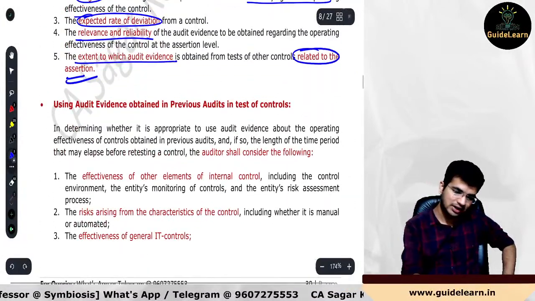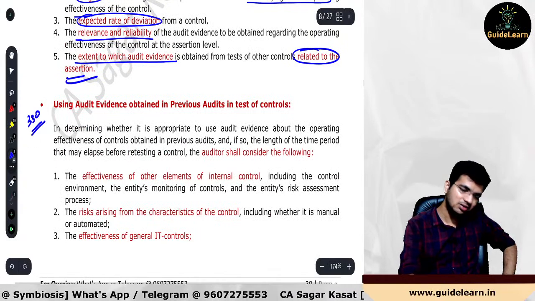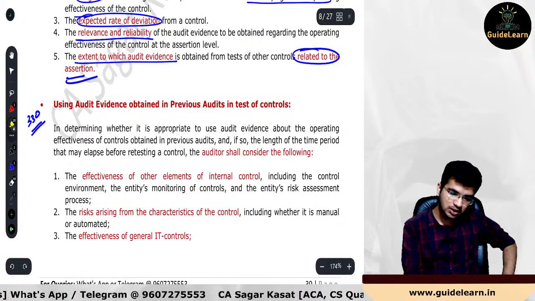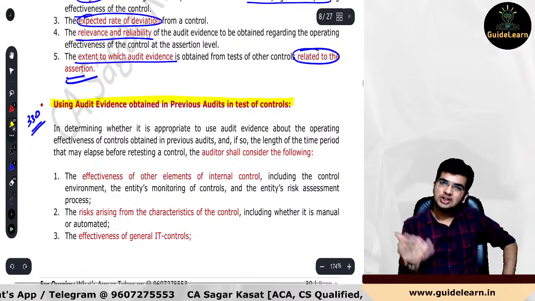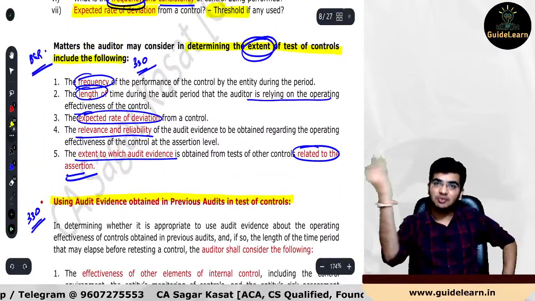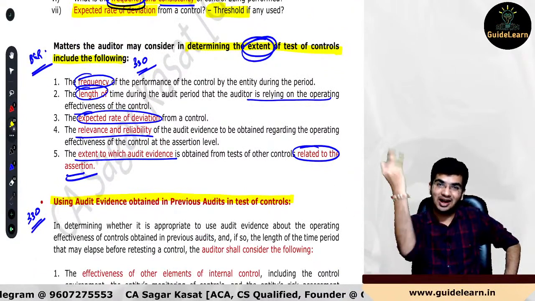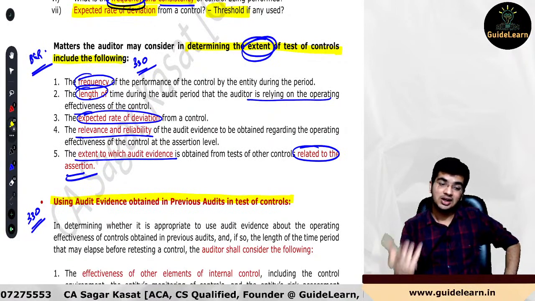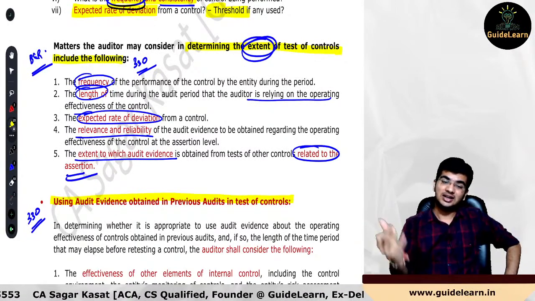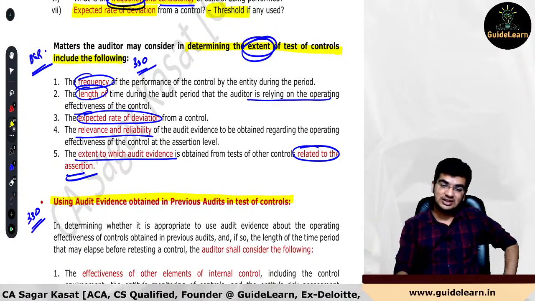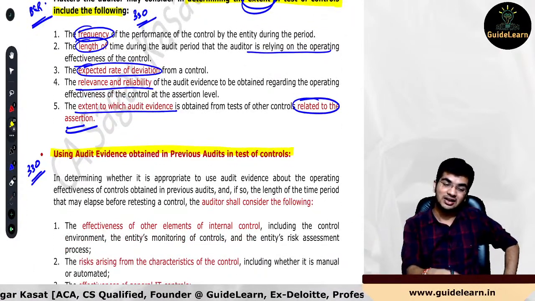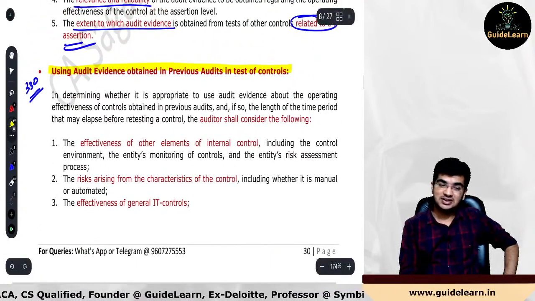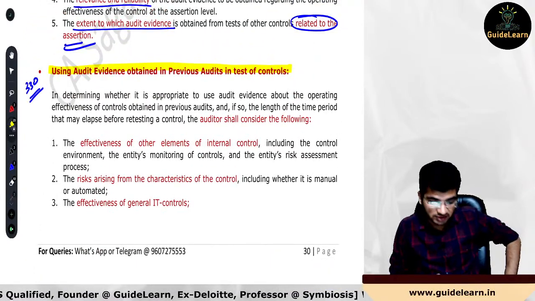The same point, next one is about the 330, again included in your curriculum and again applicable for the examination. Using the audit evidence, I have taught these particular points twice in chapter number 3 as well as while covering 330 separately in my last chapter of my notes, which I have added deliberately manually in my notes. Chapter number 14, I would say, that includes all the miscellaneous standards, and I have covered 330 again and again these particular points in that. Okay, so these are very, very important. So please understand the importance of these particular points.